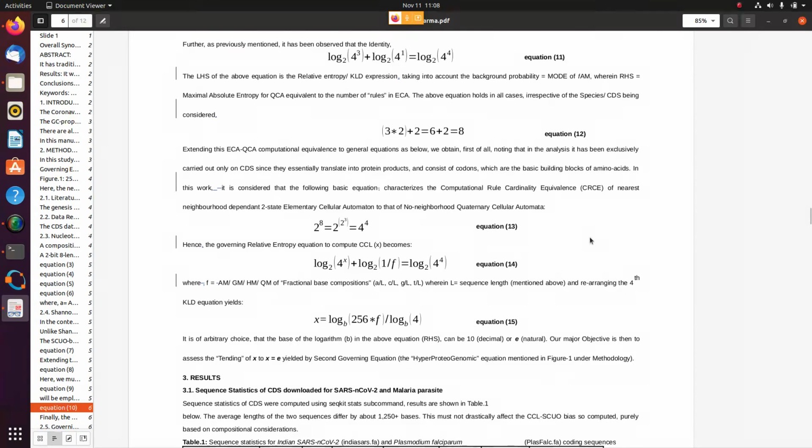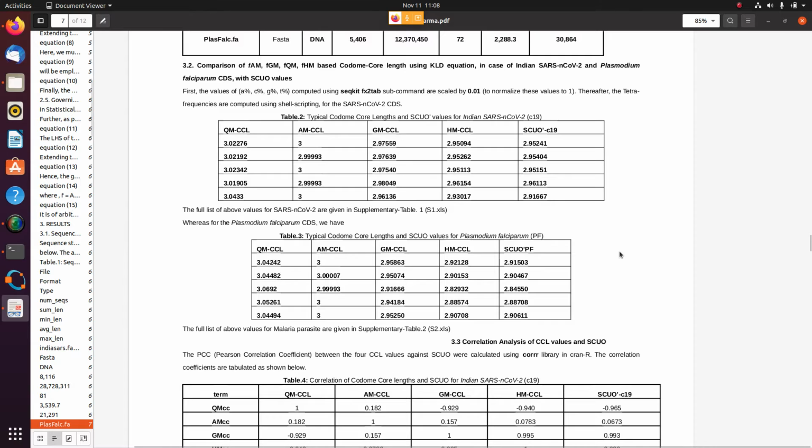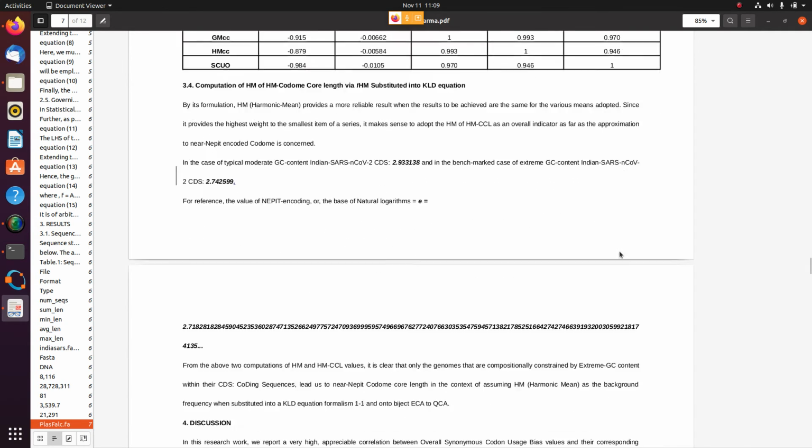And using all these derivations, we find that in the case of the control dataset of extreme GC content Plasmodium falciparum malaria parasite genome, there is a strong global correlation between geometric mean based codon core length and synonymous codon usage order, whereas there is a strong local correlation between harmonic mean based codon core length and synonymous codon usage order. The same is the case with the case dataset of moderate GC content coronavirus genome.